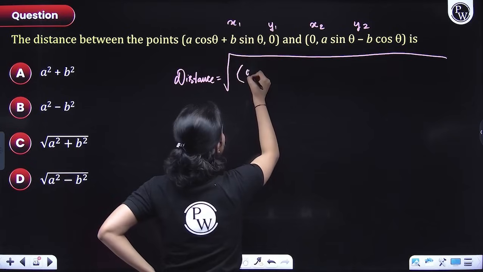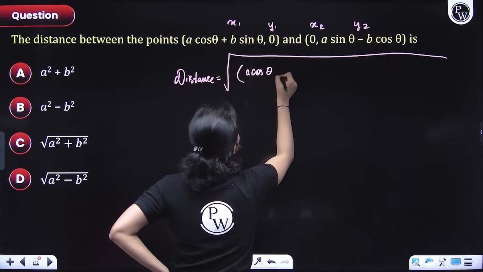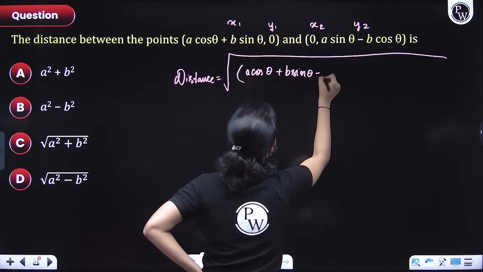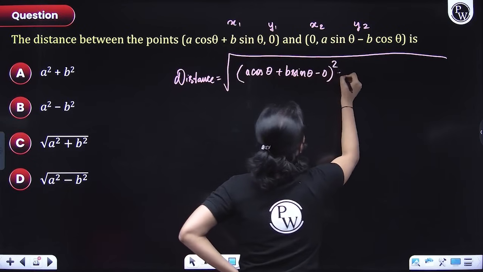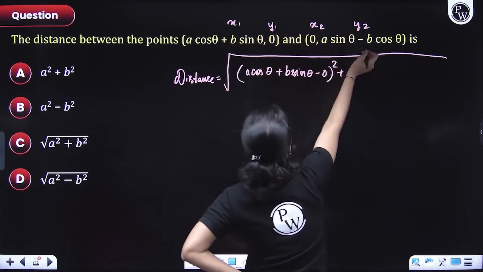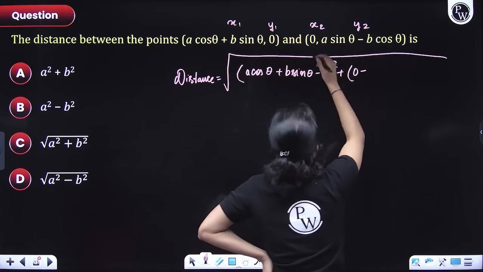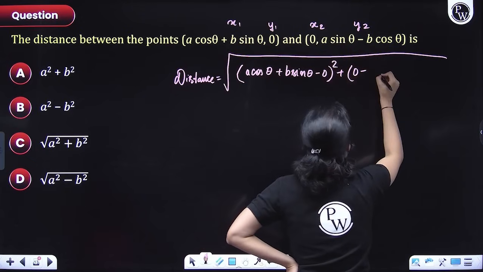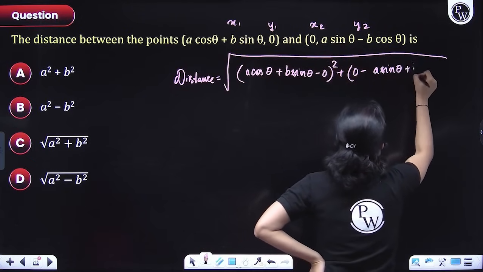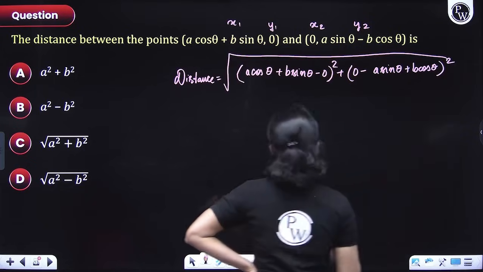So I'll have (a cos theta plus b sin theta minus 0) whole square plus (0 minus, here y1 minus y2 I am doing, guys. So please make sure that you follow the same order at least. Okay? So here 0 minus (a sin theta plus b cos theta)) whole square. This is what we have to do, everyone.